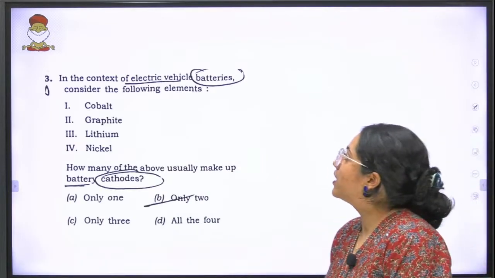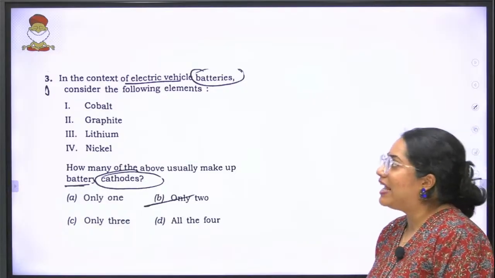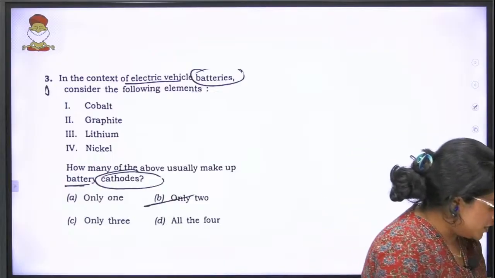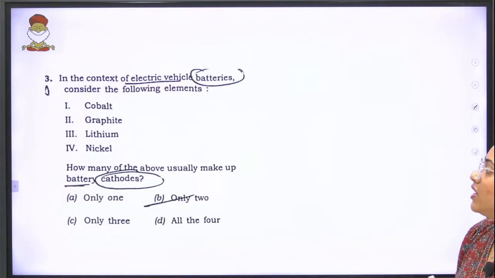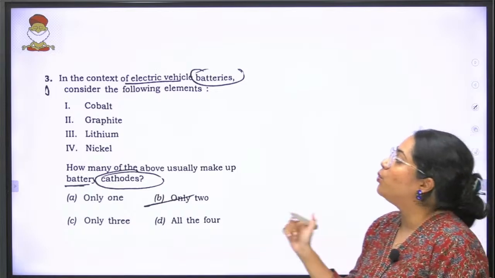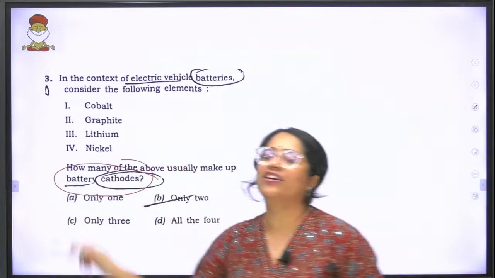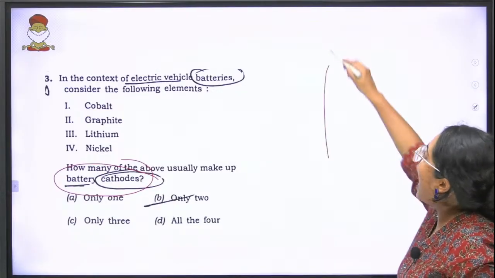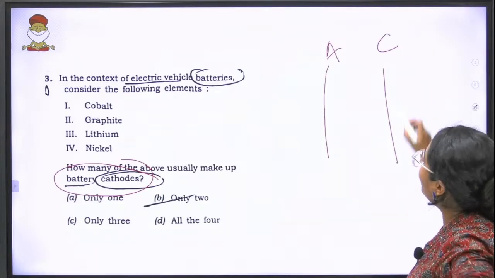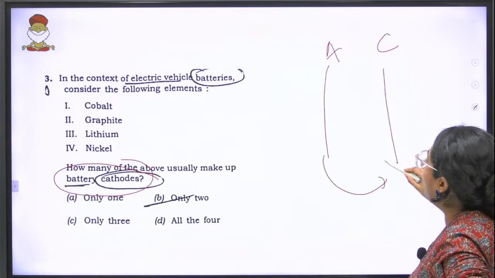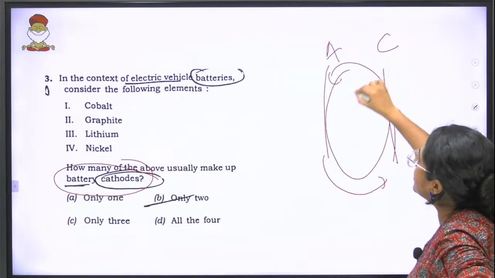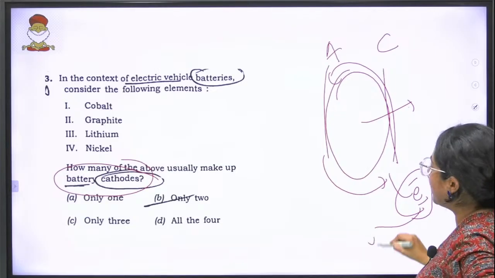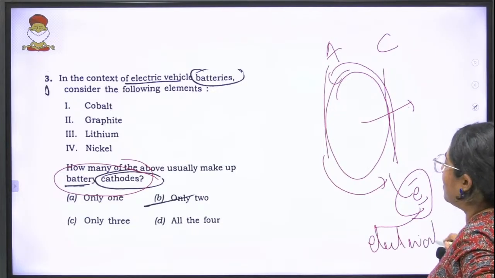Moving forward, the next question is in context of electric vehicle batteries. Again, something that is alternate tech that is there. In the context of electric vehicle batteries, which of the following usually make a battery cathode? Going back to your science, which is there in your 11th and 12th, you have anode, you have cathode. The idea is certain electrons come out, and this cyclic mechanism is what generates extra electrons, and that extra electrons is what comes out as electricity from a battery.